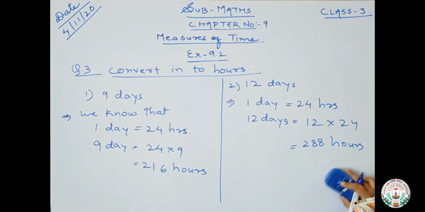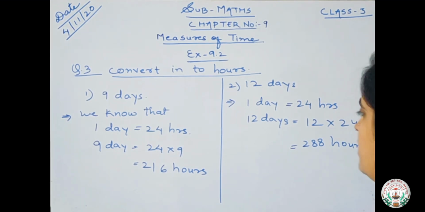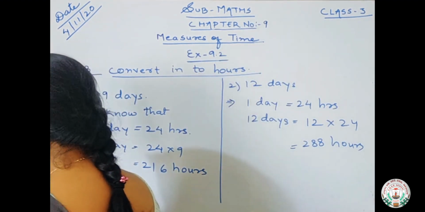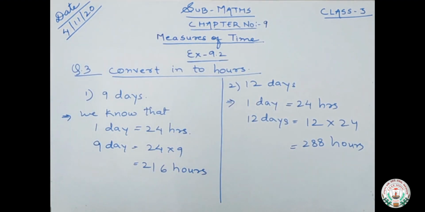See children, units are very important. After conversion you have to write the units. Otherwise your marks will be cut. Okay. In exams if you are not writing the units, we will cut your marks. So units are a very important part of mathematics when we are solving.